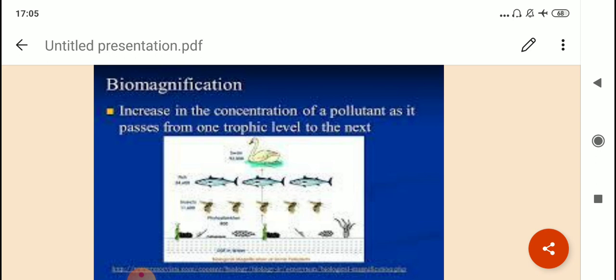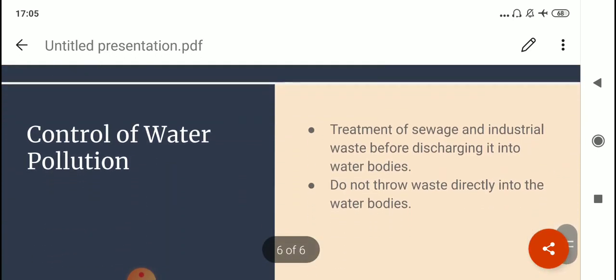Now that toxic will be absorbed by the phytoplanktons. When the zooplanktons eat those phytoplanktons, the toxic will move inside their body. Those zooplanktons will be consumed by smaller fishes, so the poison will move inside the smaller fishes' body. Then that will be consumed by the larger ones, so the larger fishes will also get the same poison in their body. So at every trophic level there is an increase in the concentration of the pollutant. This is biomagnification. These are all the harmful effects of water pollution.